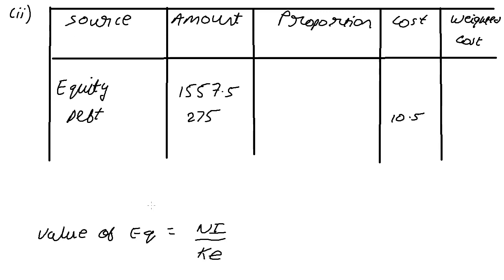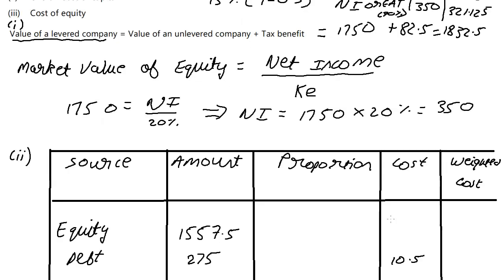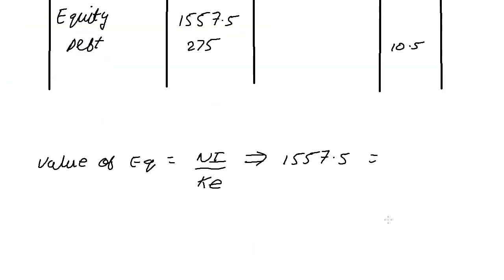We know that the value of equity is equal to net income upon cost of equity. We know that the value of equity is 1557.5. So 1557.5 is equal to the net income that we saw upstairs, 321.125, upon KE.